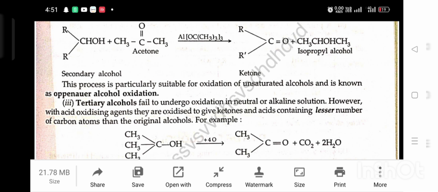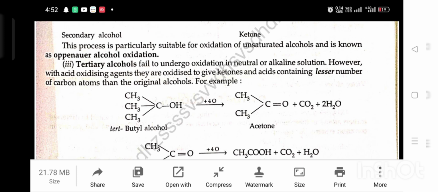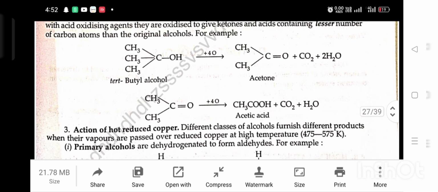Third, tertiary alcohols fail to undergo oxidation in neutral or alkaline solution. However, with acid oxidizing agents they are oxidized to give a ketone and acid containing fewer carbon atoms than the original alcohol. For example, tertiary butyl alcohol in the presence of oxygen gives acetone plus carbon dioxide plus water.